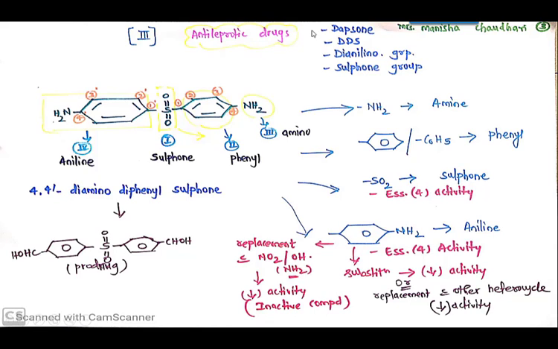In the exam, the questions asked are, first, straight away the dapsone structure is asked, or give the structure of DDS, or they will ask you the structure which contains the dianilino group, or they may ask you the structure which contains the sulfone group. The chemical name also is: at the 4th position and 4' position there is presence of two amino groups. So it is 4,4'-diamino diphenyl, and this is the basic group, that is sulfone.